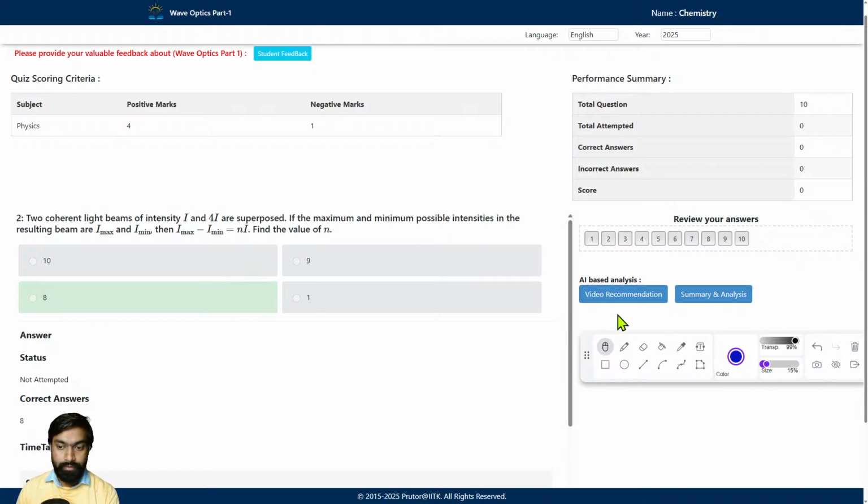Two coherent light beams of intensity I and 4I are superimposed. If the maximum and minimum possible intensities in the resulting beam are I max and I minimum, then I max minus I minimum is equal to N I. Find the value of N. Please solve this question.